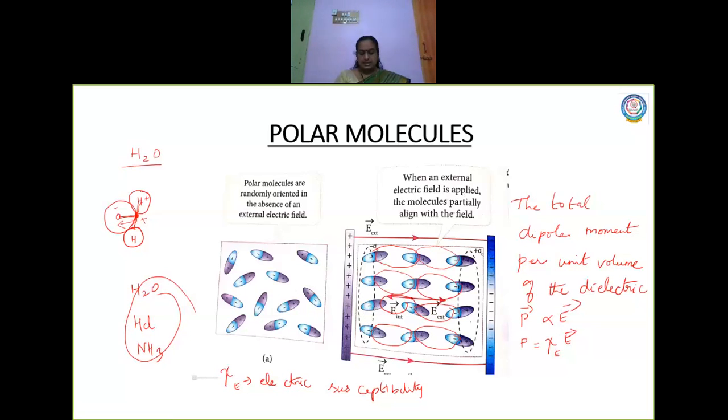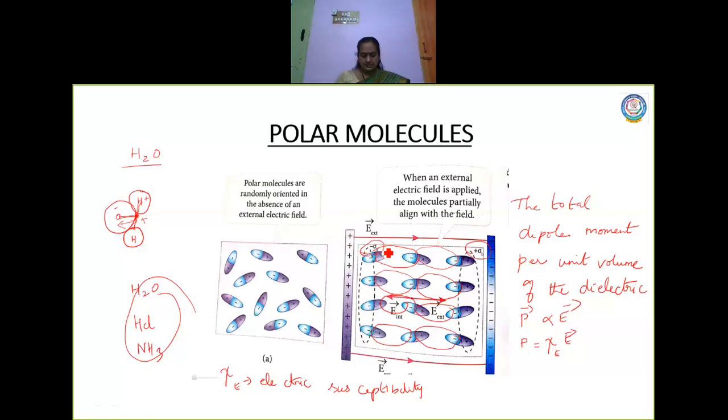So the dielectric in the external field is equivalent to oppositely charged sheets with surface charge density plus sigma on one side, because it is created with positive charge, and minus sigma on the other. Are you able to see this?